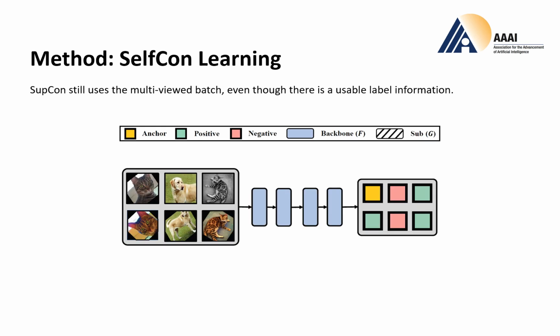SupCon still uses the multi-viewed batch, even though there is usable label information. The diagram describes how SupCon formulates a contrastive task. We can see the yellow one, anchor, and the green ones, positives. And not only the same class cat images are the positives, but also the augmented images are positives.